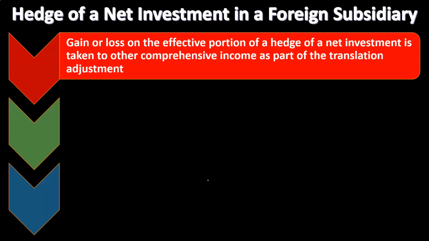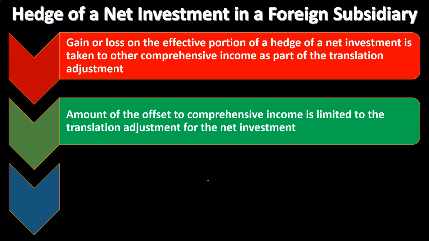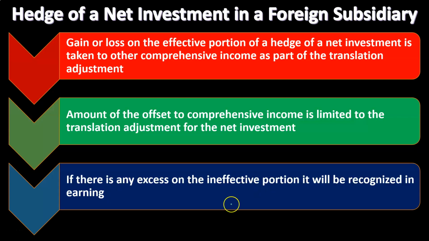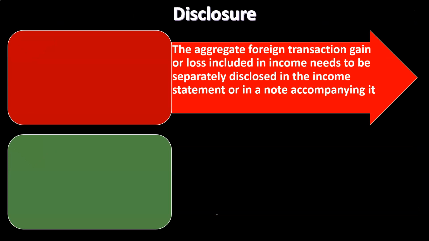Hedge of a net investment in a foreign subsidiary. Gain or loss on the effective portion of a hedge of a net investment is taken to other comprehensive income as part of the translation adjustment. The amount of the offset to comprehensive income is limited to the translation adjustment for the net investment. And then the difference, if there's any excess on the effective portion, will be recognized in earnings. So then we have the disclosure. So we're going to take a look at some of the disclosure issues here.